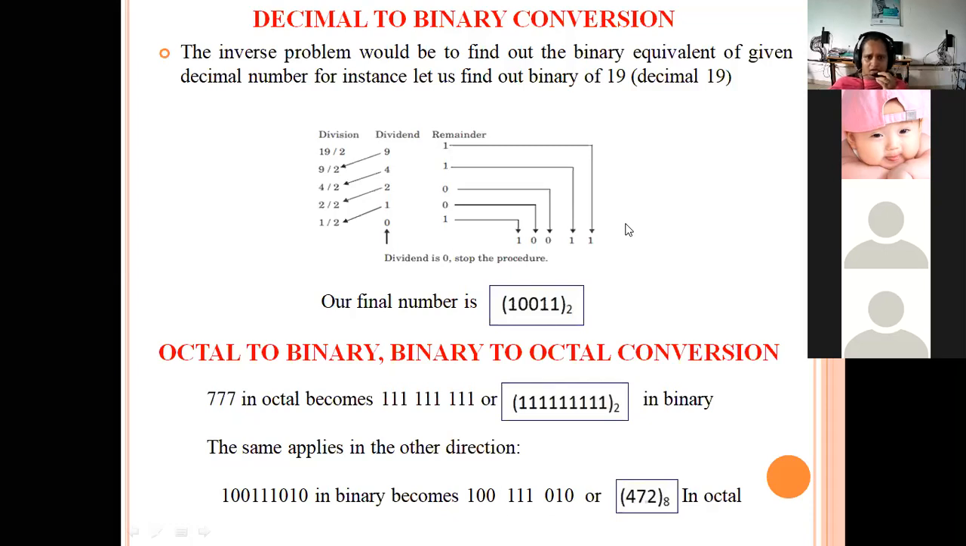Okay. In hexadecimal number, if the remainder is 59, I will explain when I come to the hexadecimal number system. Okay.